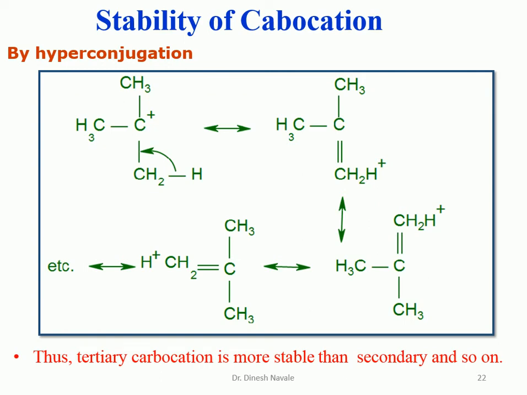Whereas in the case of the secondary carbocation, there are only 2 alkyl groups, so there is a possibility of a maximum of 6 hyperconjugation structures. Whereas in the case of the primary carbocation, if it is an ethyl carbocation, only 3 hyperconjugation structures are possible. So the more hyperconjugation structures are possible, the more the stability of the carbocation. So we can easily say that the tertiary carbocation, which can have 9 hyperconjugation structures, will be more stable than secondary than primary.